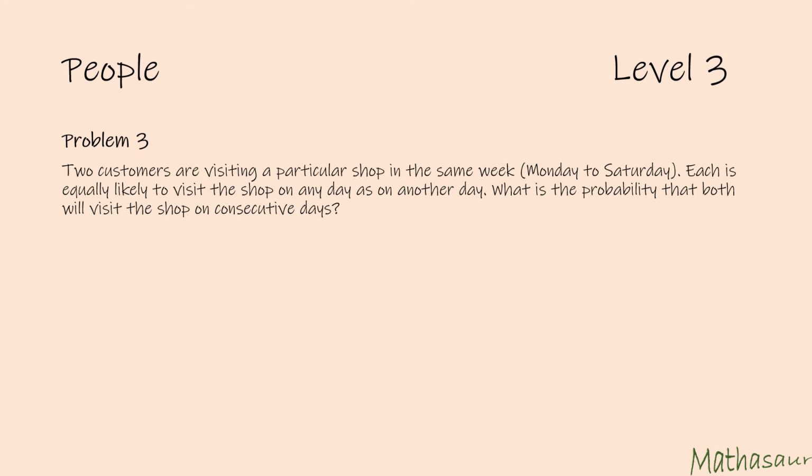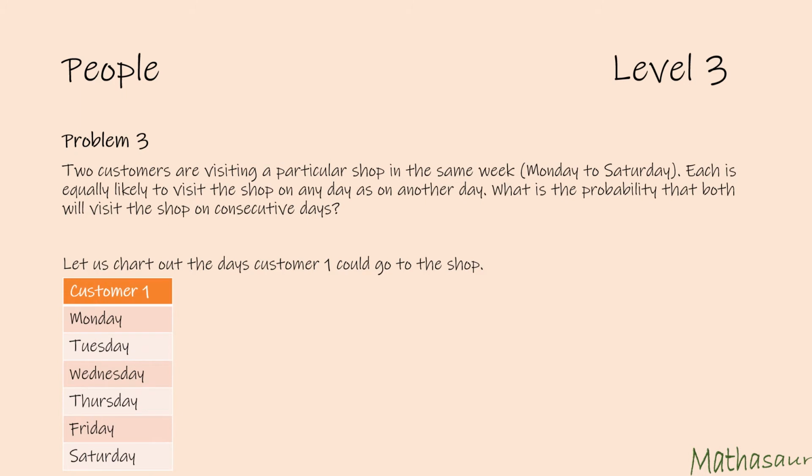Let us look at another problem. 2 customers are visiting a particular shop in the same week, from Monday to Saturday. Each is equally likely to visit the shop on any day as on another day. What is the probability that both will visit the shop on consecutive days? Let us chart out the days customer 1 would go to the shop. Since my week is counting from Monday till Saturday, we list out the 6 days.